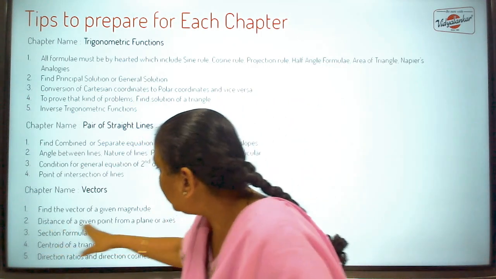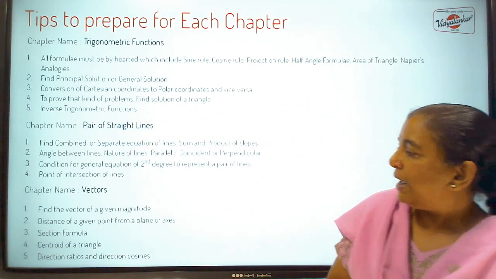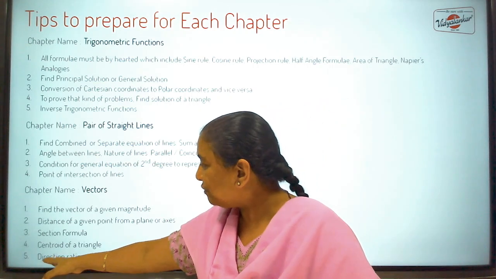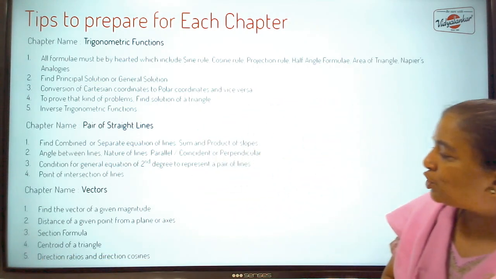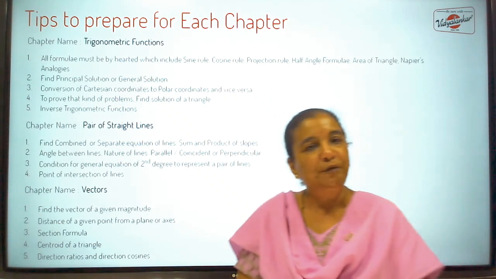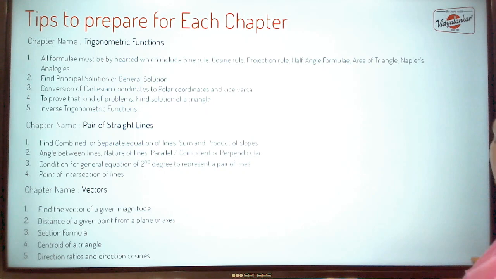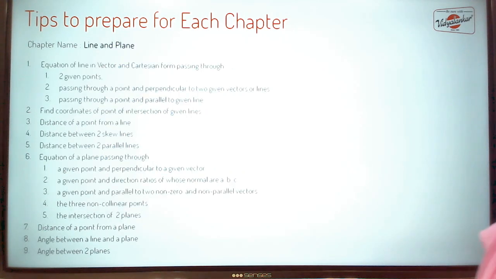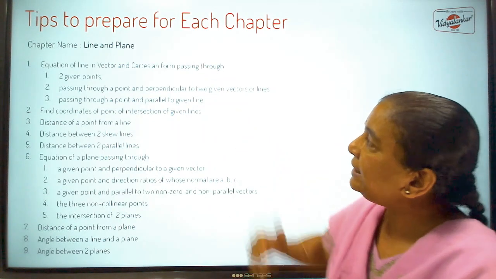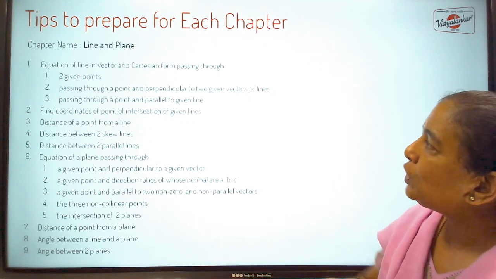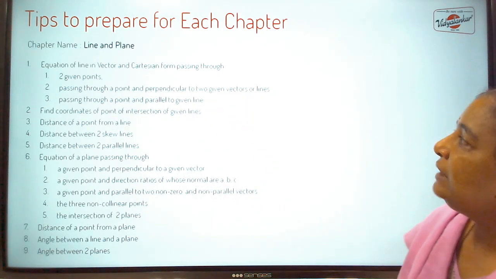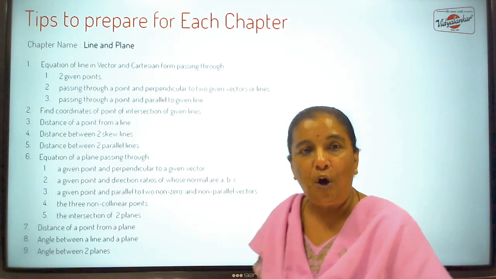Same is the case for distance of a point from a line. Then there are questions based on direction ratios and direction cosines. If you know the formula, you can deal with these questions easily. In line and plane, you will come across equation of line in vector form and Cartesian form. Okay.